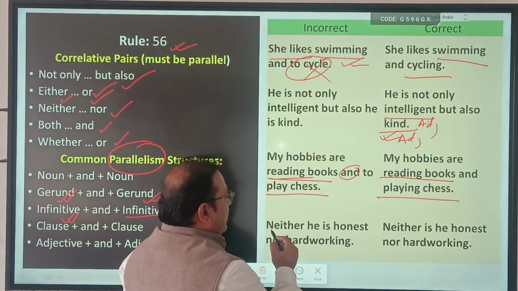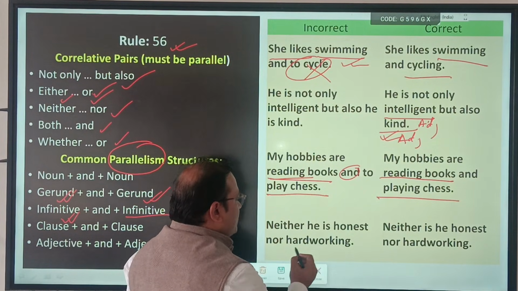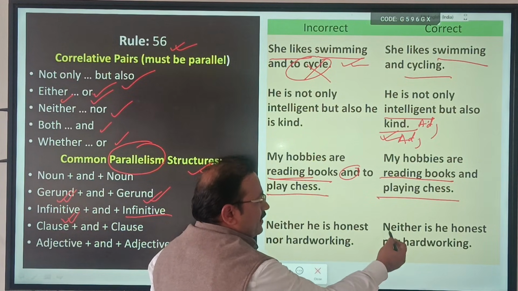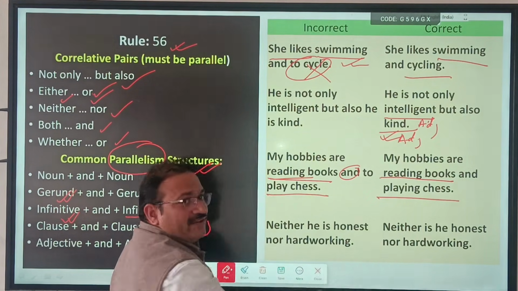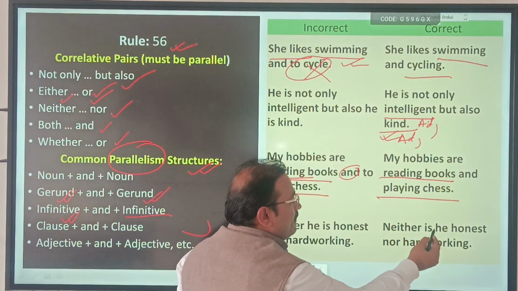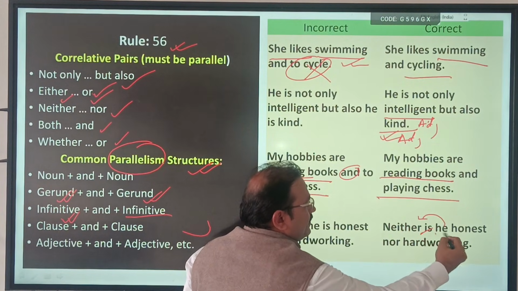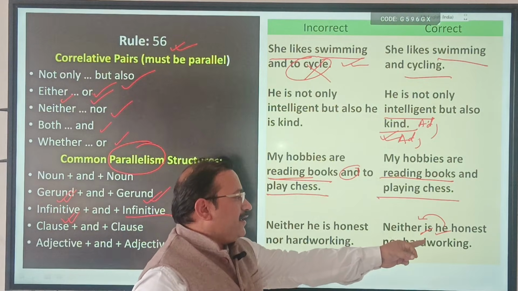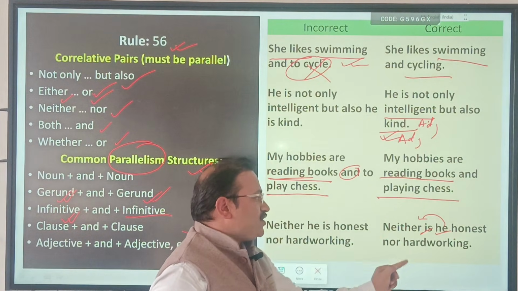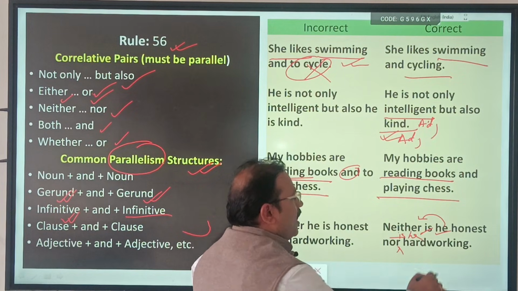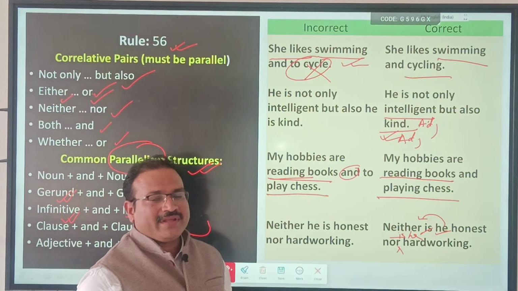Same here: neither he is honest nor hardworking. So the sentence begins with what? A negative word. So inversion will be applied. So neither what? Is he. Inversion applied correctly here: neither is he honest nor is he hardworking.